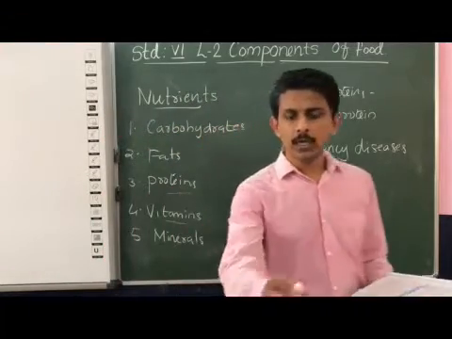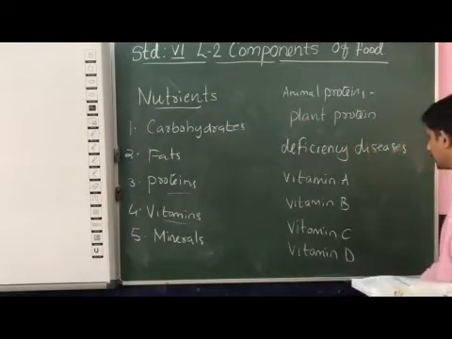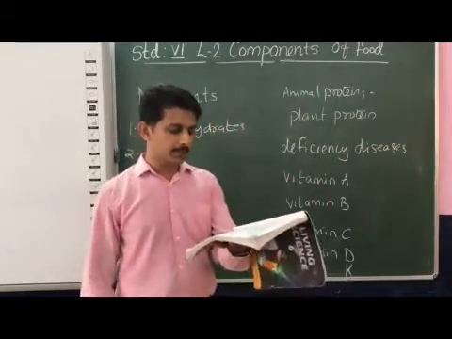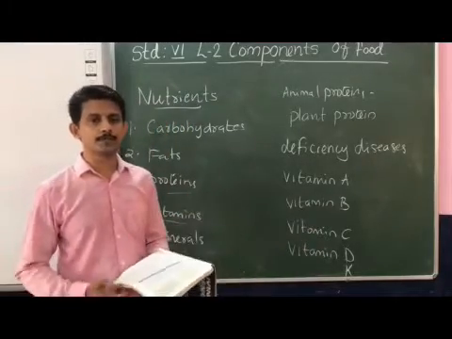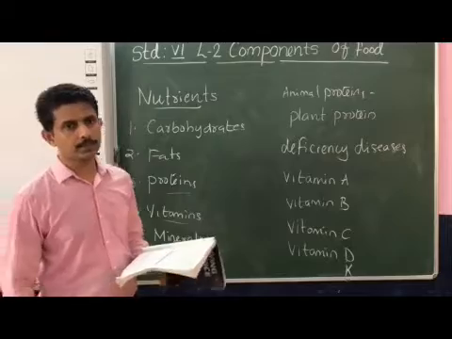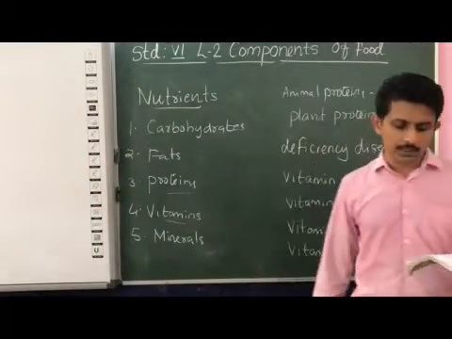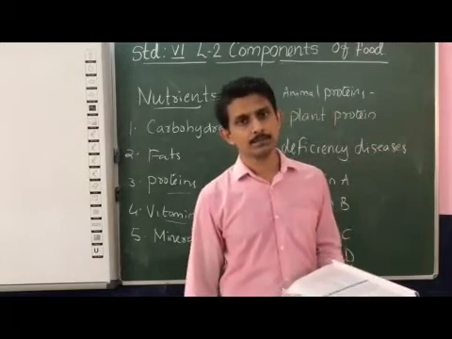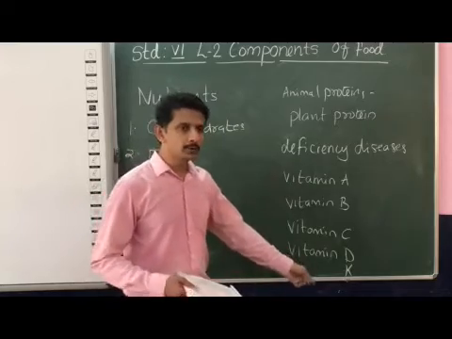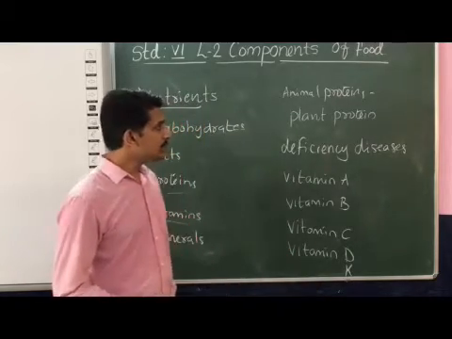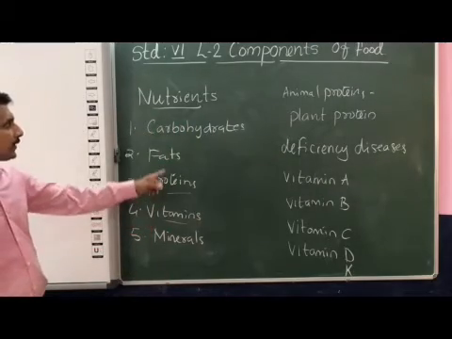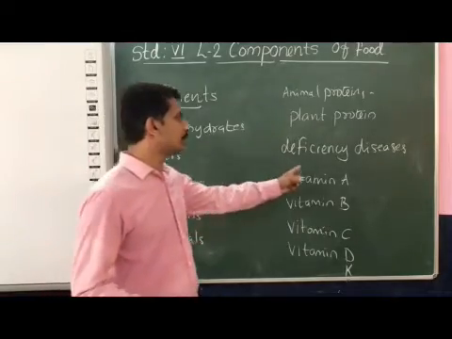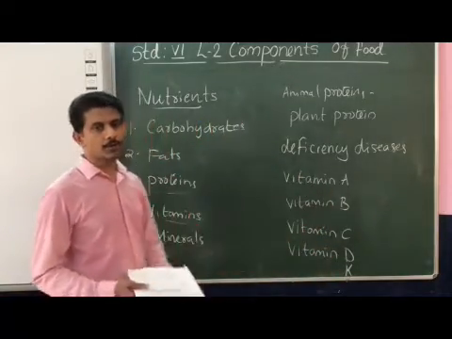Then one more type of vitamin we have to discuss, that is vitamin K. This is mainly present in green vegetables like spinach, cabbage or soya, etc. And the deficiency of this leads to excessive bleeding from wounds. This type of vitamin helps in clotting the blood. So this is the way we can understand the various types of nutrients. That means we are discussing only vitamins, the various types of vitamins which are required by our body.